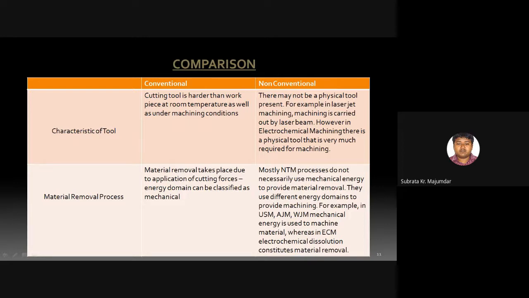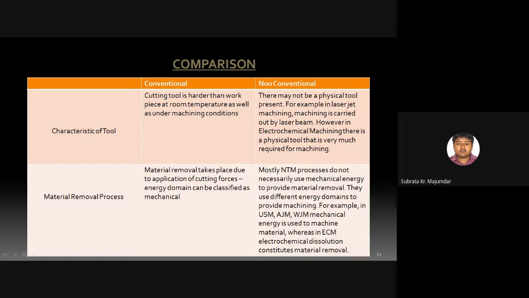The material removal rate in conventional machining is much higher as compared to any kind of non-conventional machining. That's why conventional machining is used for mass production.